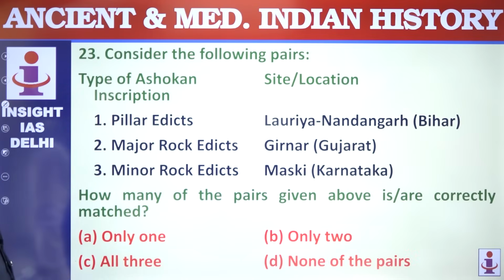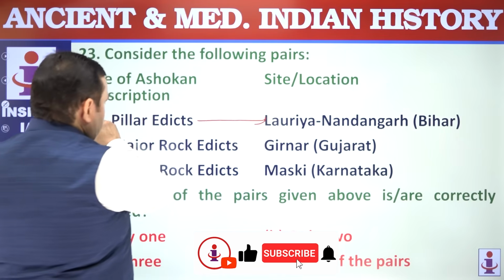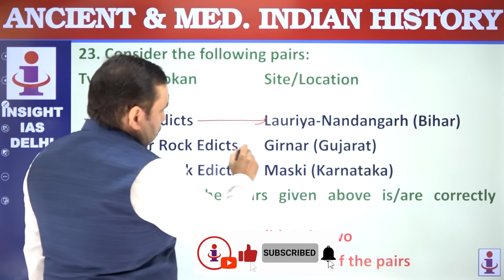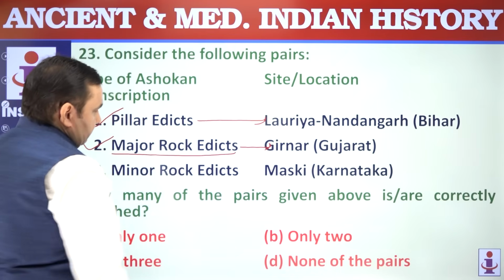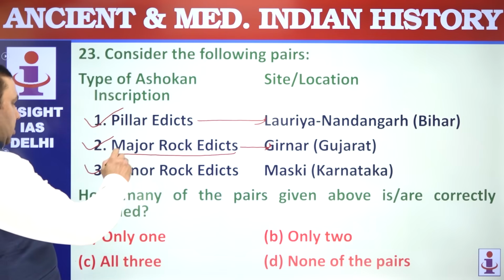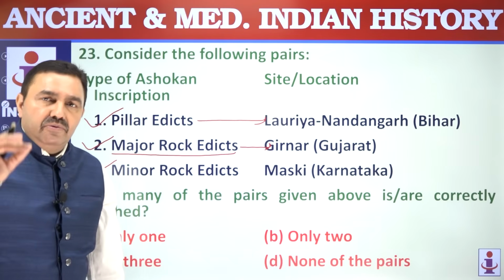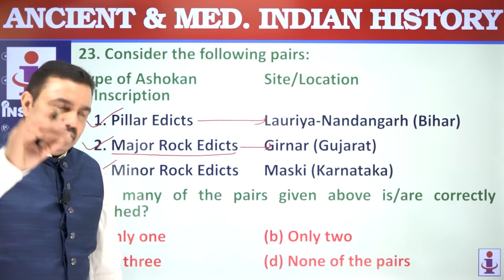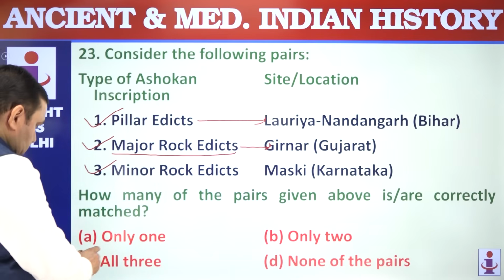Question 23. Consider the following types of Ashokan inscription. Pillar Edict, Loria Nandangad, Bihar. Correct. Major Rock Edict, Girnar or Junagadh Rock Edict. There are 14 major Rock Edicts at 8 places. Minor Rock Edicts, Maski, Brahmagiri. Many have been found in South India, most in Karnataka. In fact, the maximum number of minor rock edicts have been found in Karnataka. All three are correct. So how many are correctly matched?